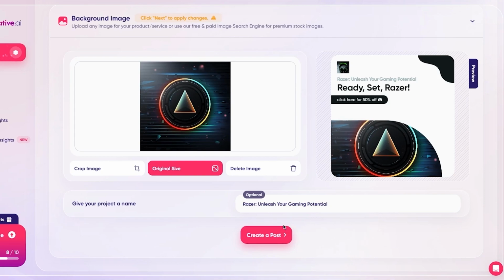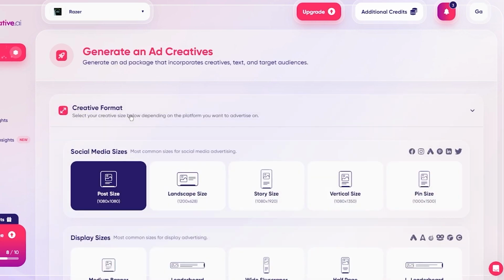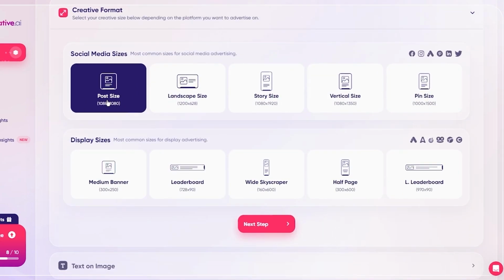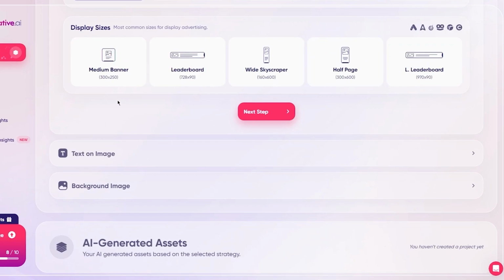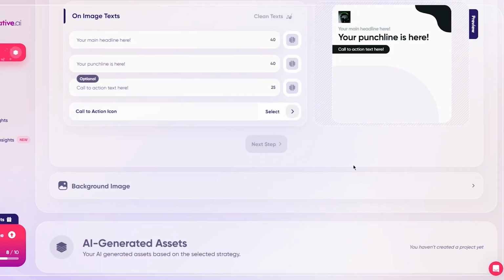Now basically, let me just go through all of this that I just explained once more. Basically, what you're going to do is you're going to go on to generate. Once you've created your brand, you're going to go into ad creatives to generate conversion based ads. You're going to go ahead, choose a post size, which is basically the size of the post that's going to be on your social media. Click on next step. You're going to choose the text images, which are going to appear here. Make sure there's strong punchlines. And there's background image, which is obviously going to be the image that you're going to want to portray of the product or maybe brand that you're ambassadoring. And yeah, that's going to create your ad, which is pretty incredible.